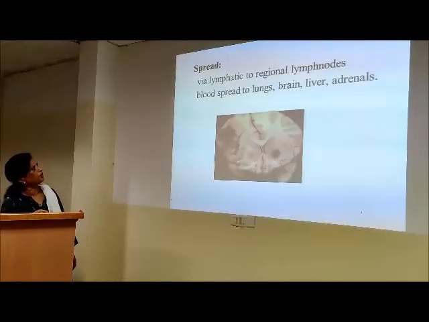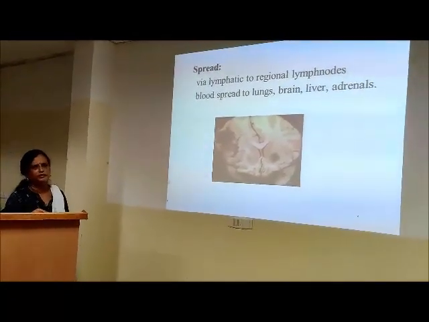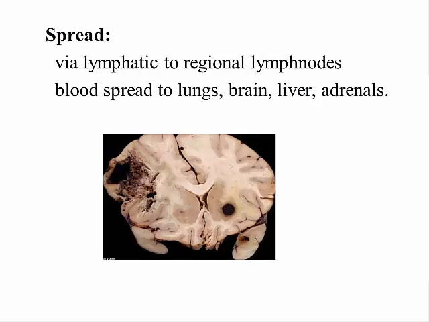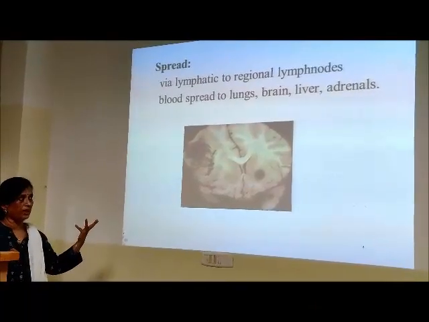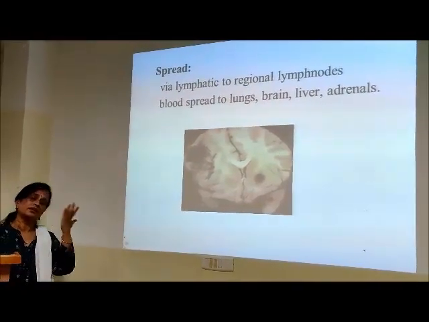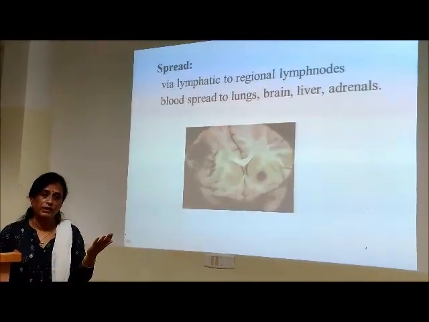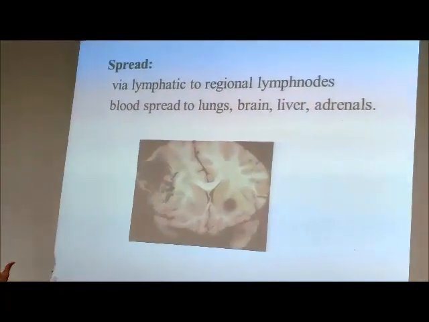Spread, I just repeat, this spreads by hematogenous route also, and we see metastasis in any of the visible organs like liver, kidney, brain, lungs. Think of any organ like even the heart and the spleen.